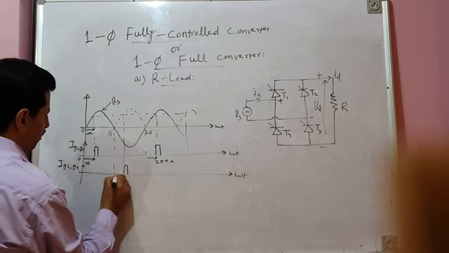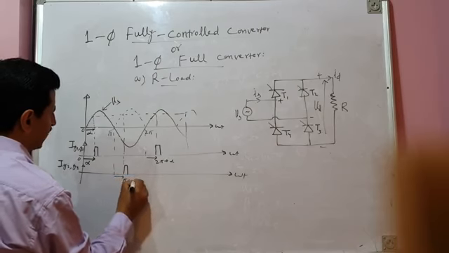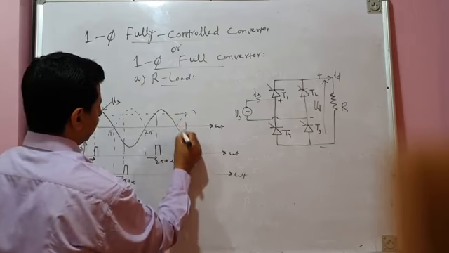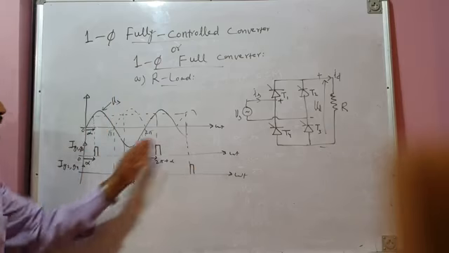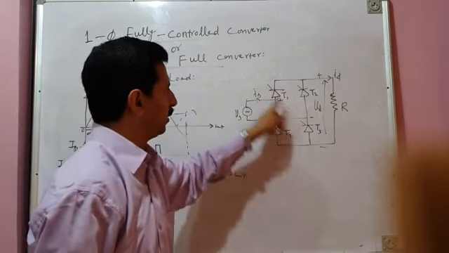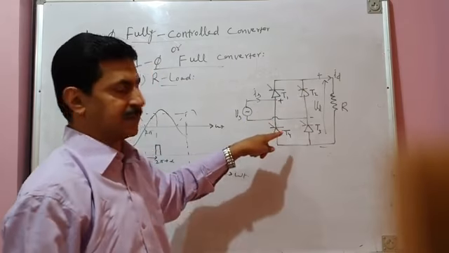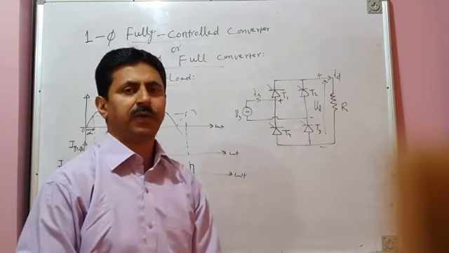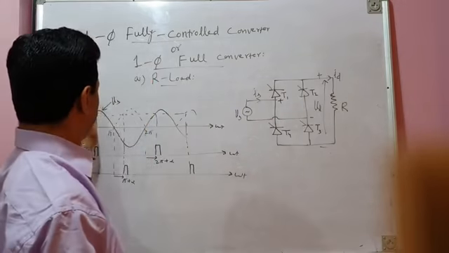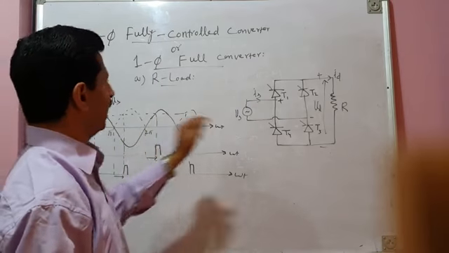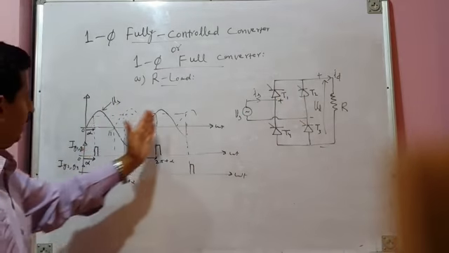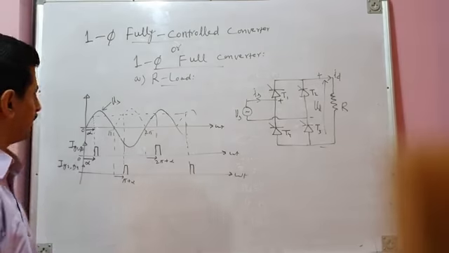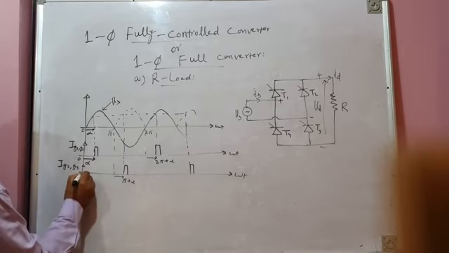So if this is pi, this instant will be pi plus alpha. The next firing pulse will be in the next negative half cycle here. So this is the firing pulse pattern for this pair of devices and this pair of devices. The T1 and T3 pair will be fired in every positive half cycle of source voltage, as you can see. And the T2 and T4 pair of SCRs will be fired in every negative half cycle of source voltage after a delay of alpha degrees. Alpha is the delay angle.